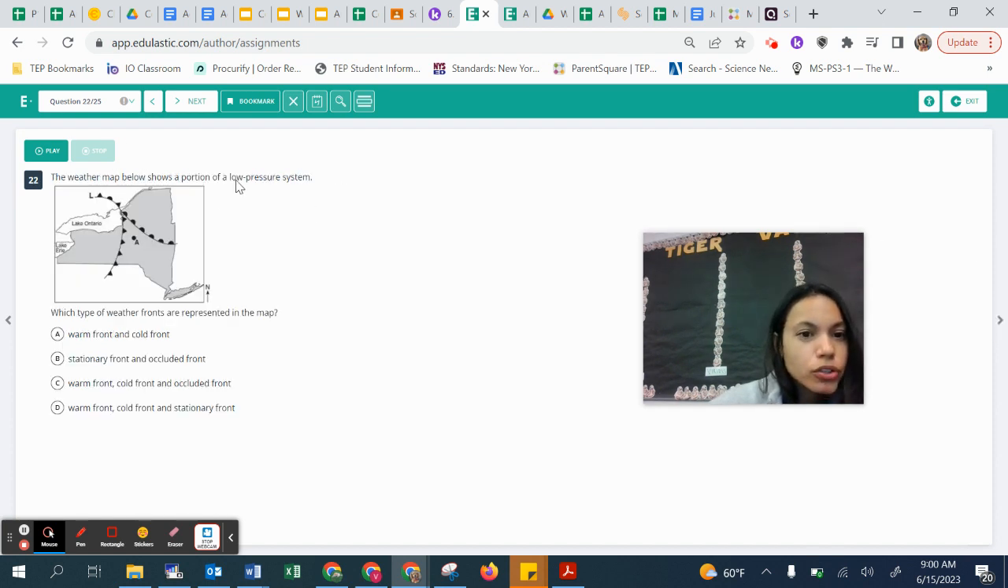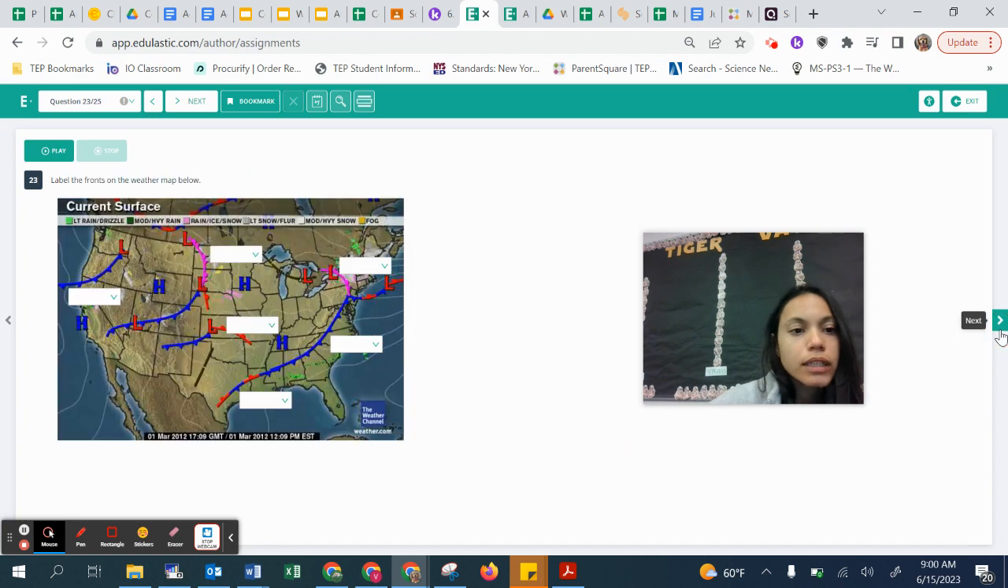The weather map below shows a portion of a low-pressure system. Which type of weather fronts are represented in the map? Is it a warm and cold front, stationary front, occluded front, warm, cold, and occluded front, or warm, cold, and stationary front? Select one answer.